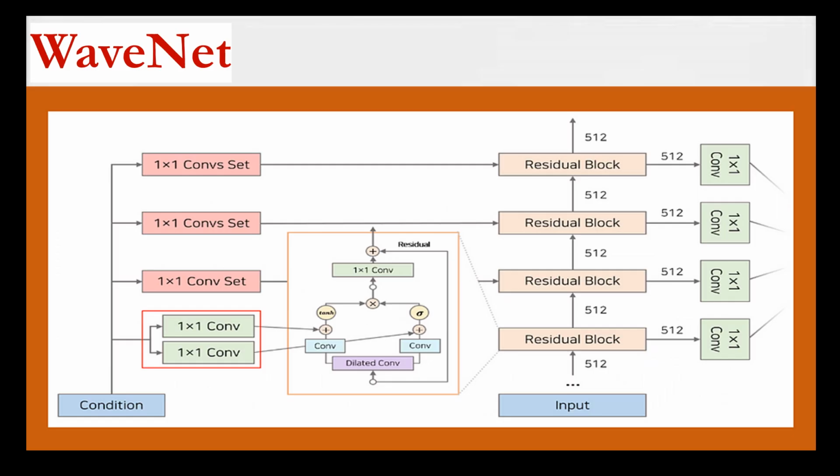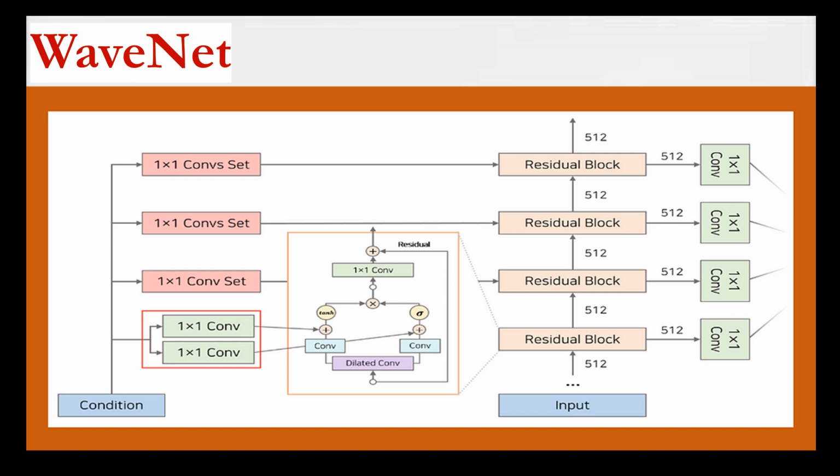So let's get started with what is WaveNet. Basically, WaveNet is a deep neural network architecture used for generating and processing audio signals such as speech and music. It is based on the type of neural network called a convolutional neural network, which is particularly suited for processing sequential data. The main innovation of WaveNet is the use of a stack of dilated convolutions, which allow the network to learn long-range dependencies in the audio signal while maintaining computational efficiency.